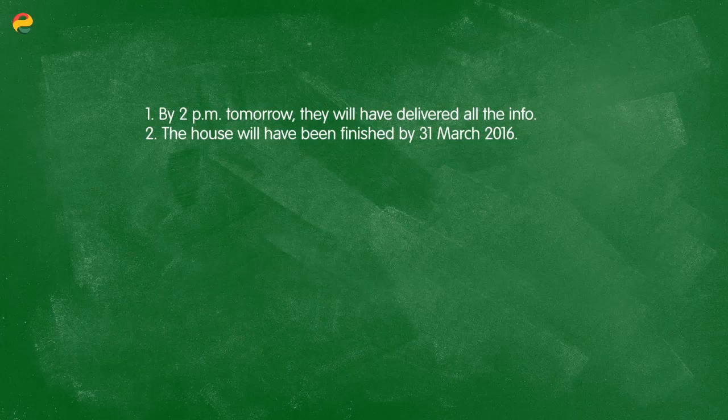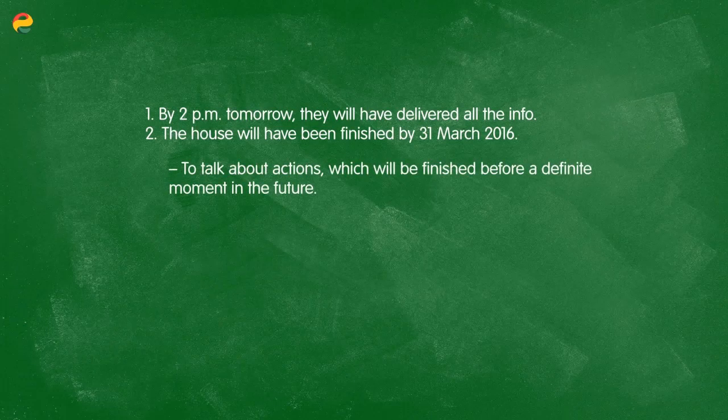Tomorrow, they will have delivered all of the information. Or the house will have been finished by the 31st of March, 2016. Here, I'm talking about actions which will have been completed by a certain point in the future. In this case, 2 p.m. tomorrow or the 31st of March.